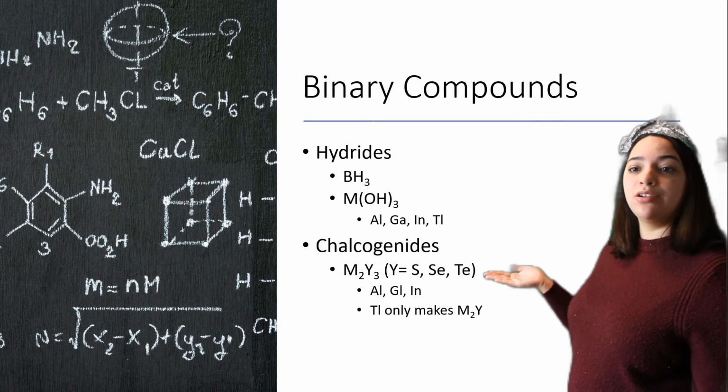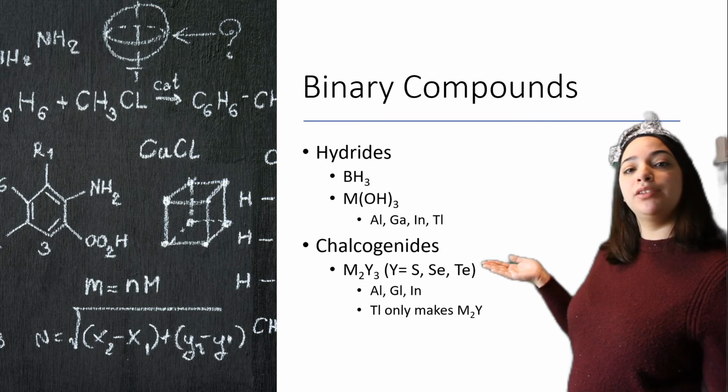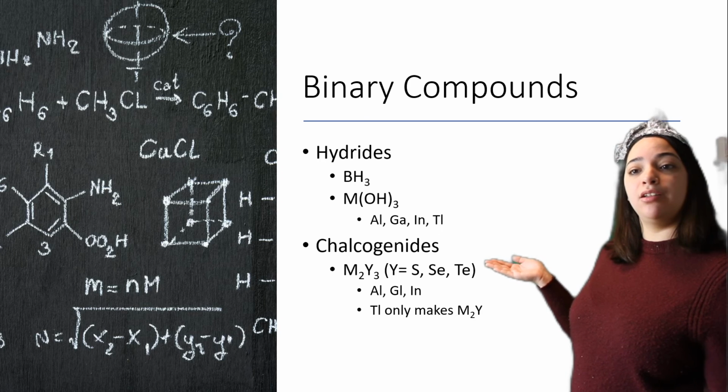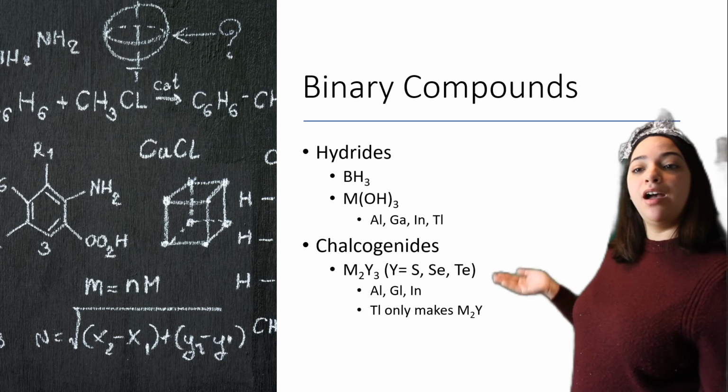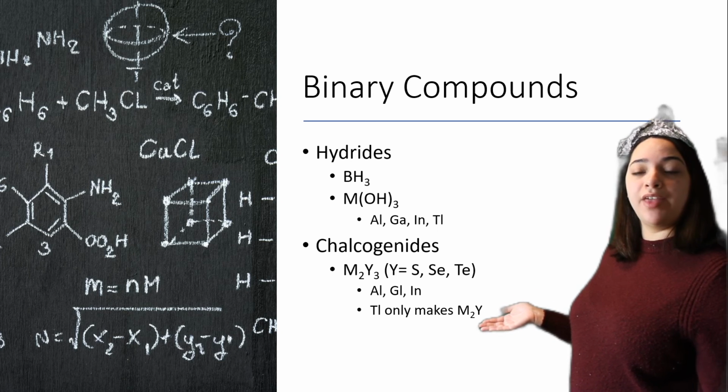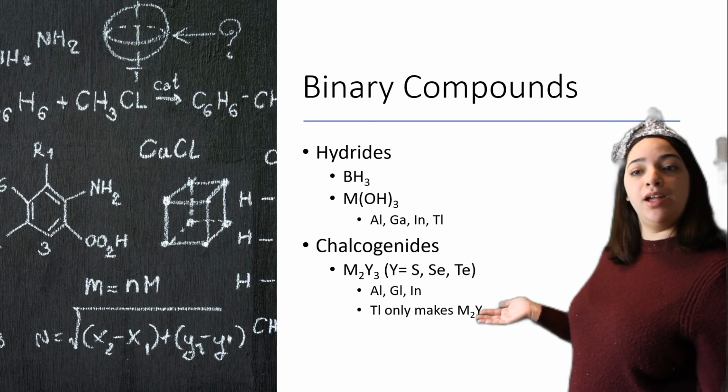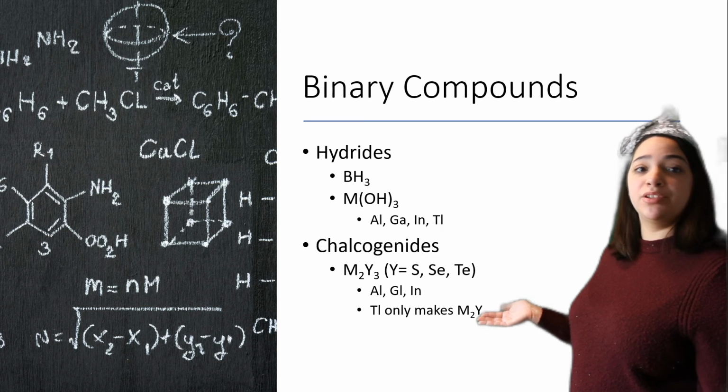With chalcogens, all of the metals form 2 metal atoms with 3 of the chalcogens, being sulfur, selenium, and tellurium. In the case of thallium, only 1 of the chalcogen will bind with 2 metals.